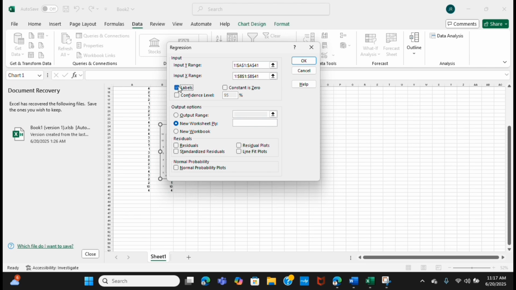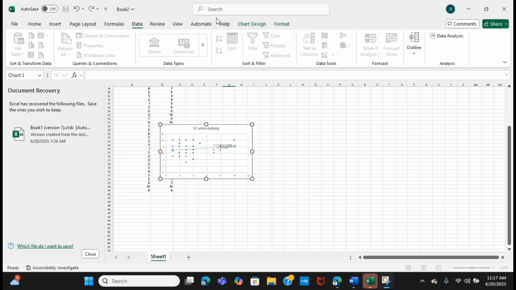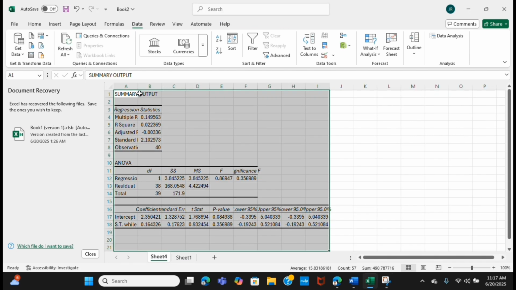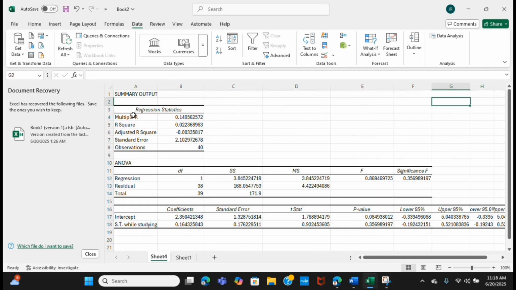For the next step, we set the hypothesized mean difference to 0 and then click the Labels and also the Confidence Level and click OK. And here is now the complete result of our solution, which shows all the findings and the needed information to conclude our data analysis.